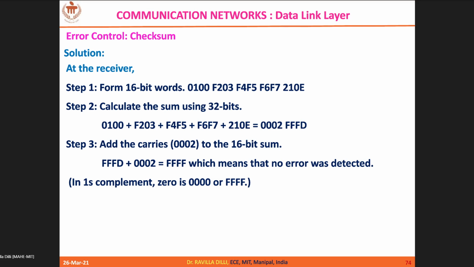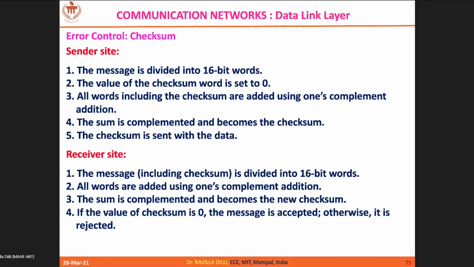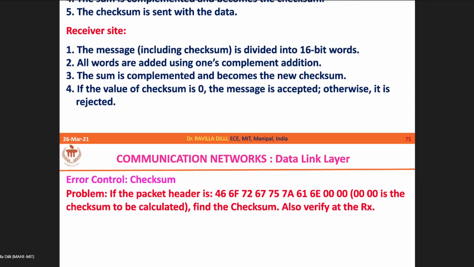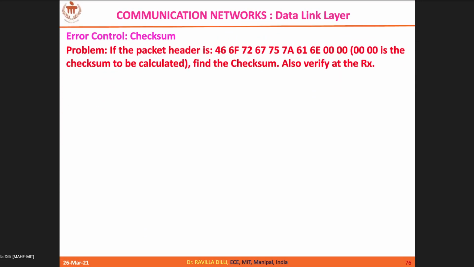If in this process at the receiver, when you calculate the checksum and wrap it, you arrive at non-zero values, it means there exists some error in the received content. So you have to ignore the values. That is how checksum is. So can someone quickly tell this?